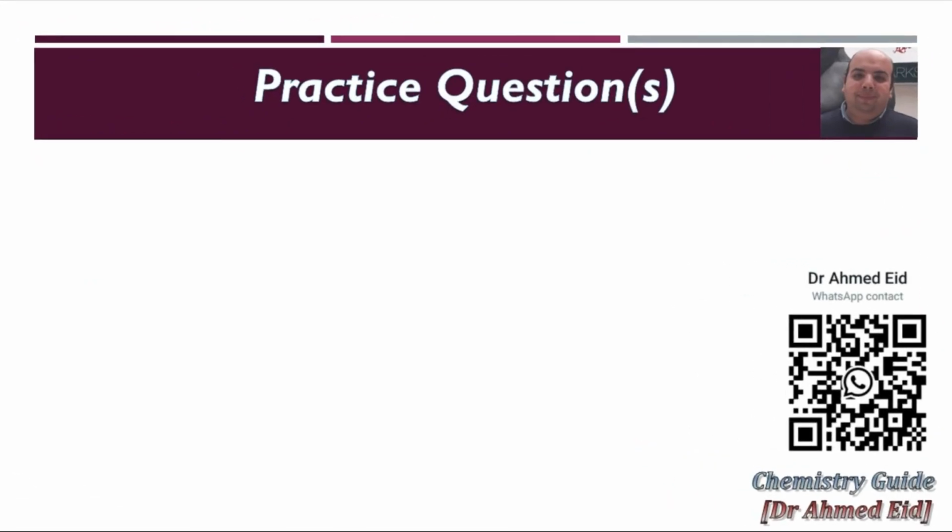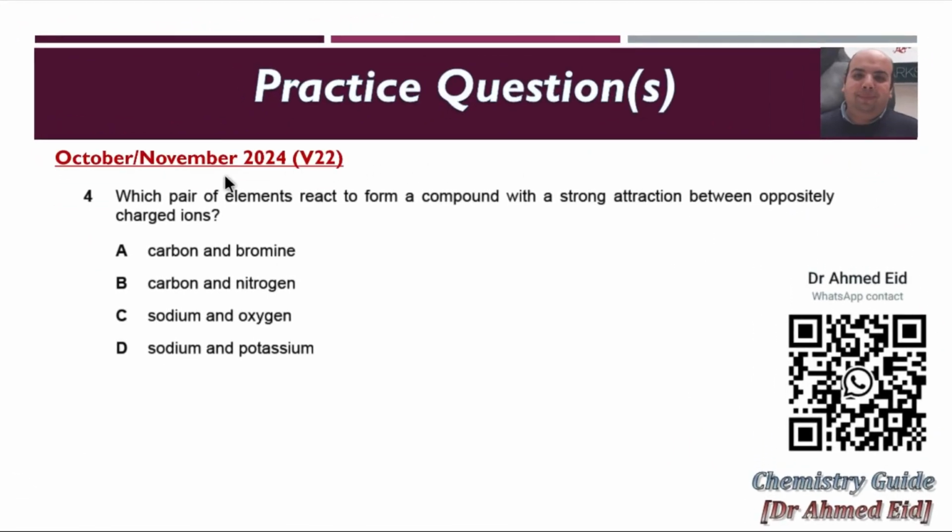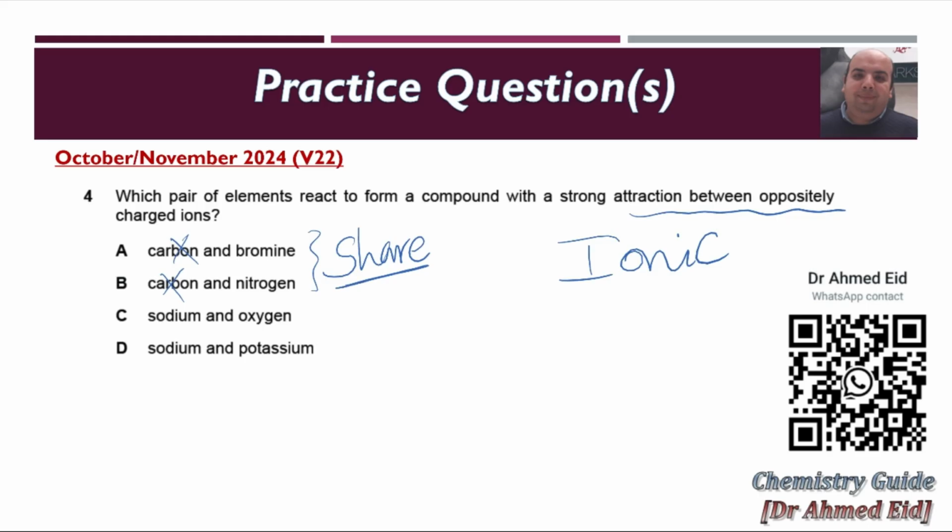Let's solve another practice question from October-November 2024, variant 22. Which pair of elements react to form a compound with a strong attraction between oppositely charged ions? He mentions an ionic compound. Carbon only shares electrons, so carbon is considered a non-metal. Bromine and nitrogen are also both non-metals. So we are talking about sharing electrons. This means it's not A or B.